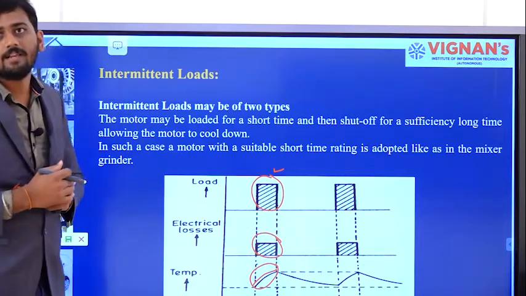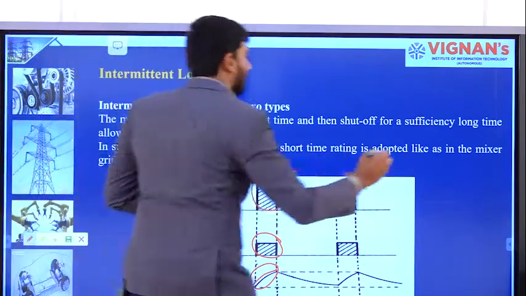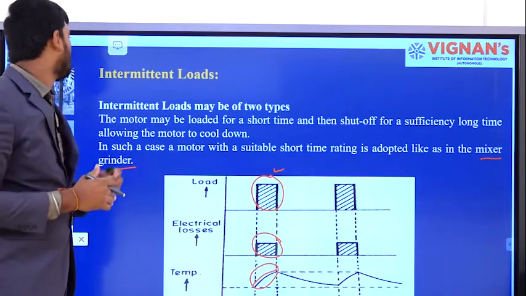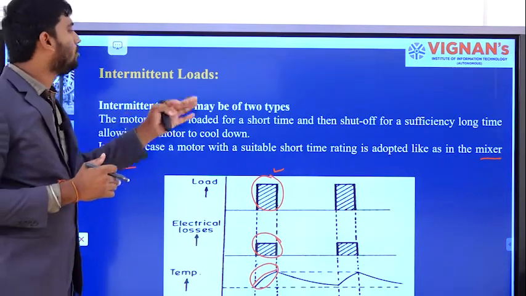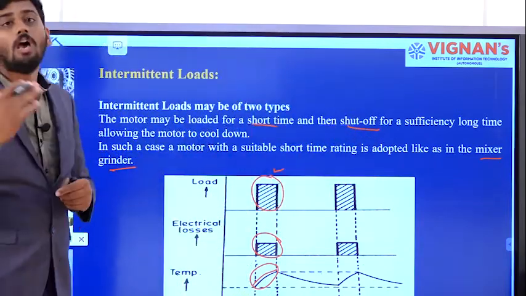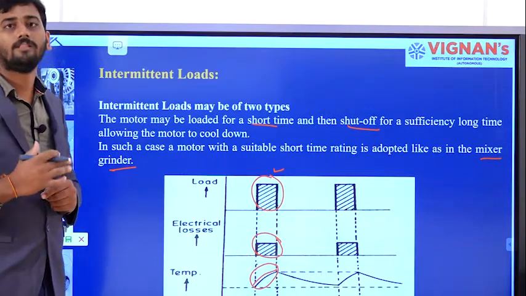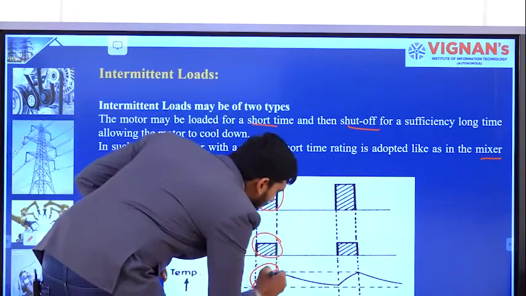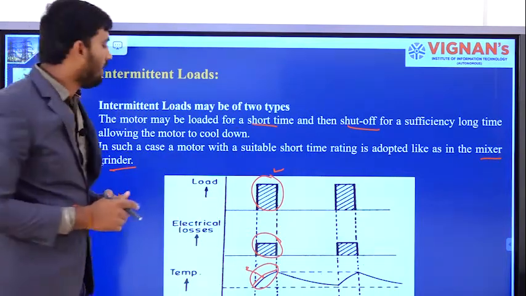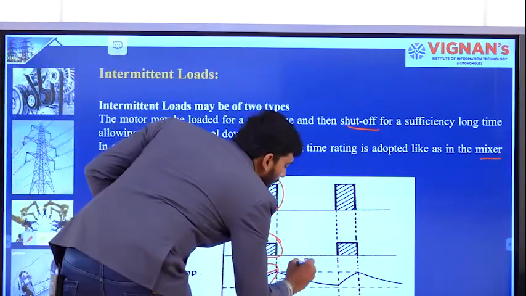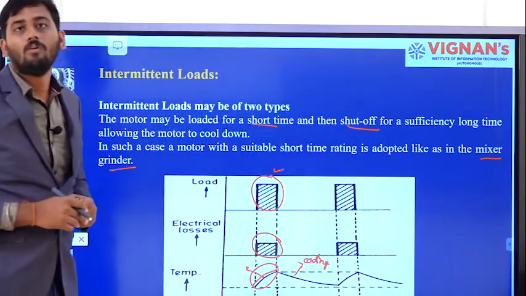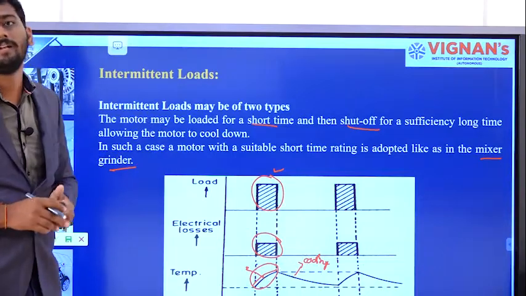Under this first category of intermittent load, your mixer grinder will be an example. The same thing was written over there. The motor may be loaded for a short period of time and then shut off for a sufficient amount of time, allowing the motor to cool down. Here, this is nothing but the temperature rise time, and this is nothing but the cooling time. This is one sort of intermittent load.